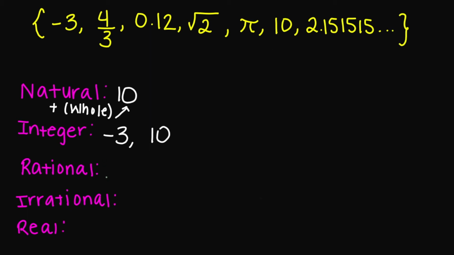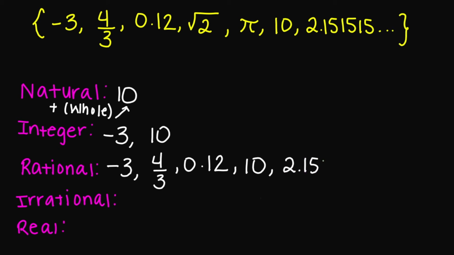What about rational numbers? So negative 3 is a rational number. 4 over 3 is rational. 0.12 is also rational. What about the square root of 2? No, it's not a rational number. Pi is not a rational number. What about the number 10? 10 is rational. And then what about 2.151515? That number is also rational because I do have a repeating decimal.